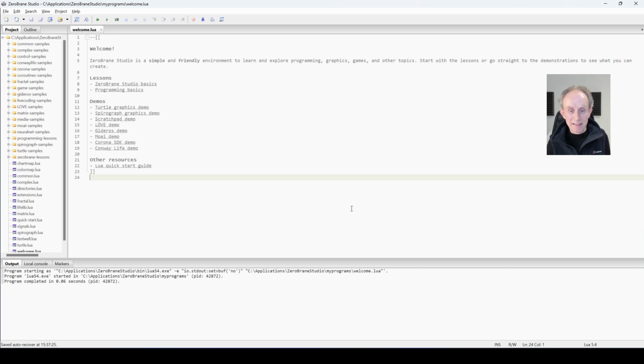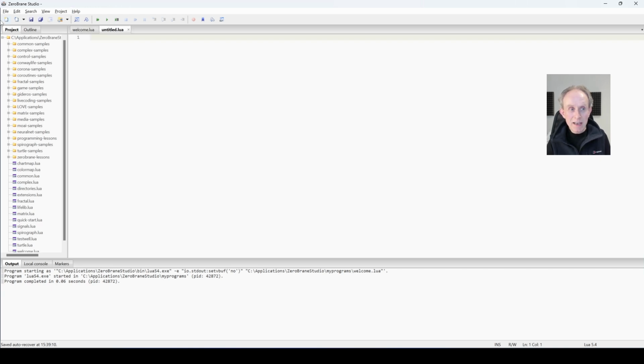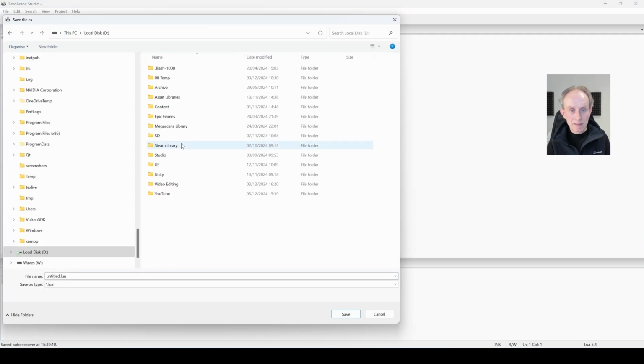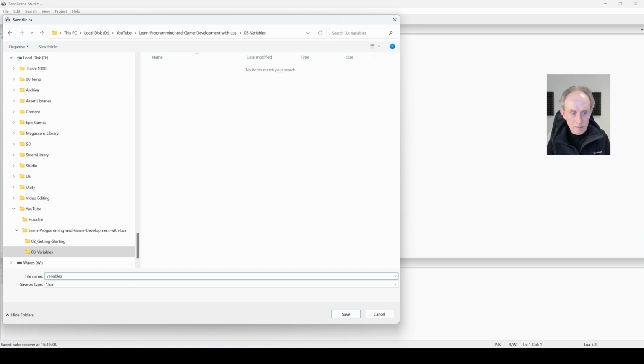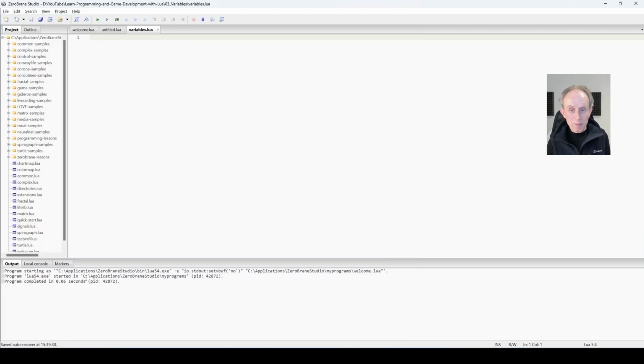So let's get started. I've opened ZeroBrane Studio and I'm going to create a new file and save it as variables. The first thing I'm going to talk about is comments because I'm going to use them in this file, and you'll be able to download this file from GitHub. I'll put a link in the description below.